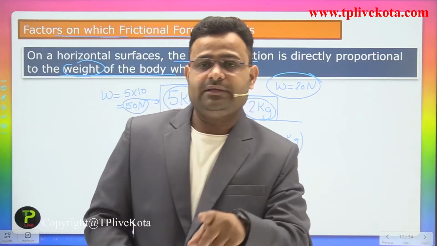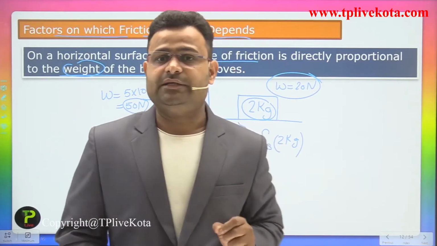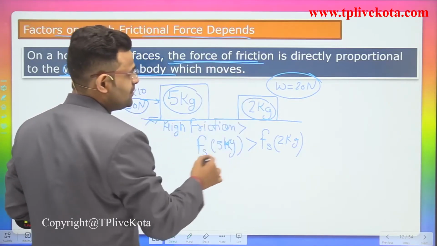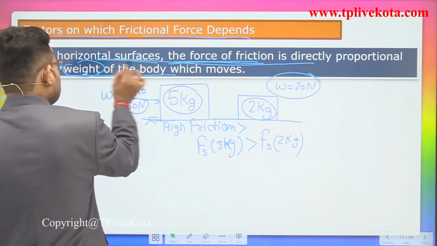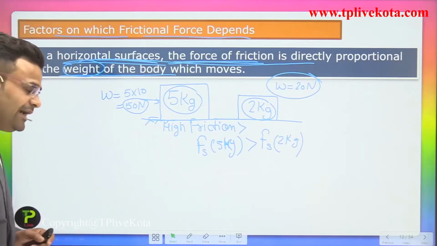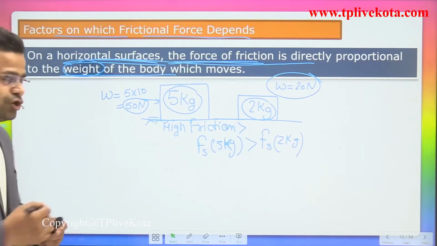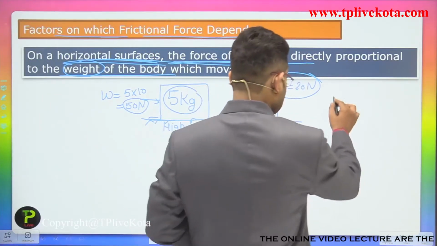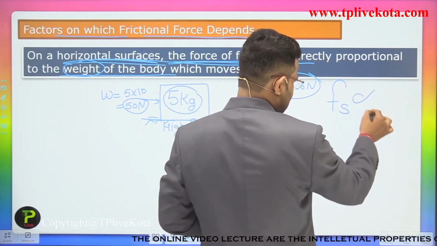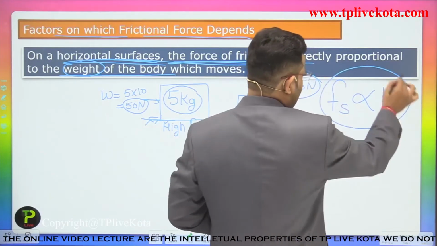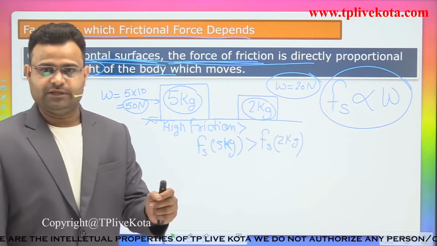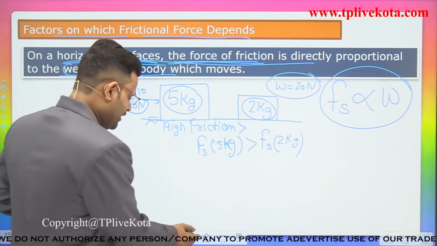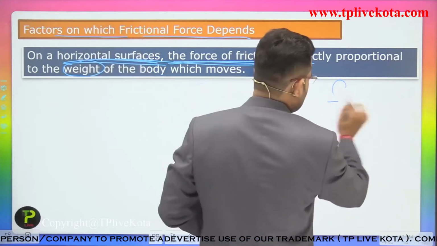But in that case, the first point is that we are focusing on a smooth surface, which means we can say the surface is horizontal. When we are taking the horizontal surface, the force of friction is directly proportional to the weight of the body. So this is the first point.